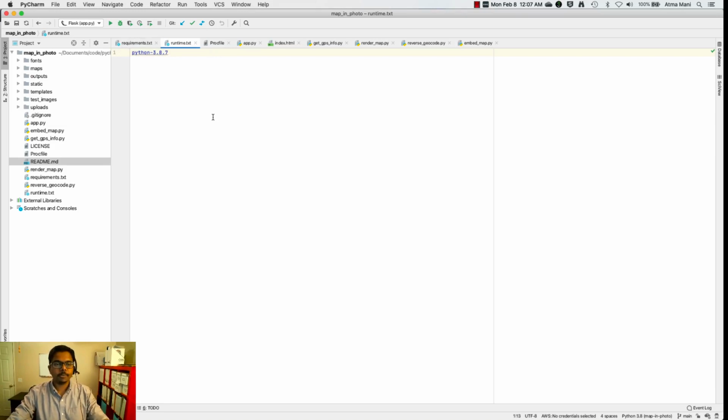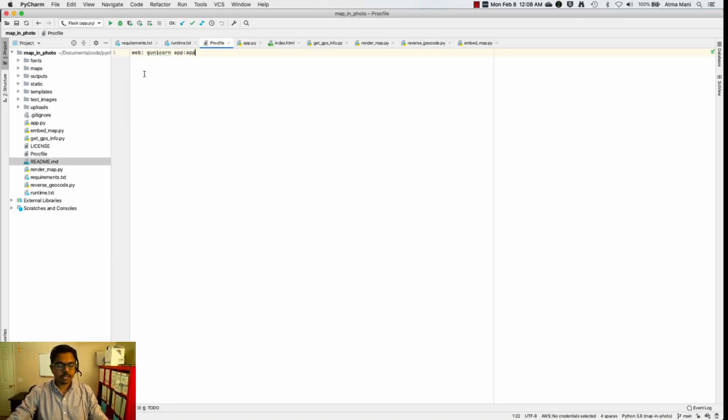Finally, you specify a Procfile, which is very specific to the Heroku platform, and where you specify the web server that you need to run. In this case, I'm switching over from Flask to Gunicorn, which is much more robust and ready for production deployments. And I'm specifying the start point, which is the app.py file. That's the file that will be invoked right after the deployment is complete.